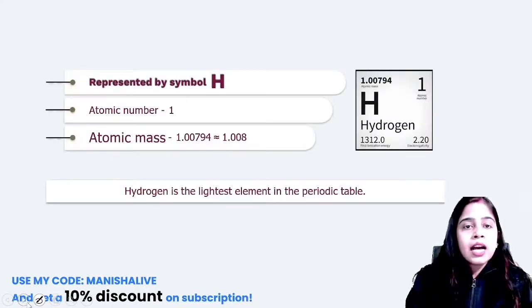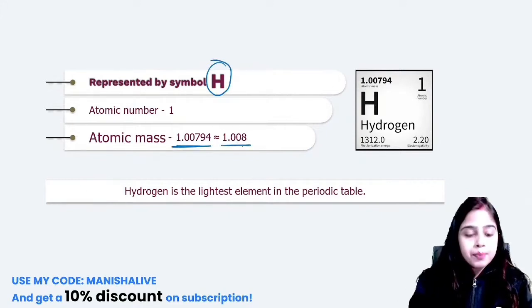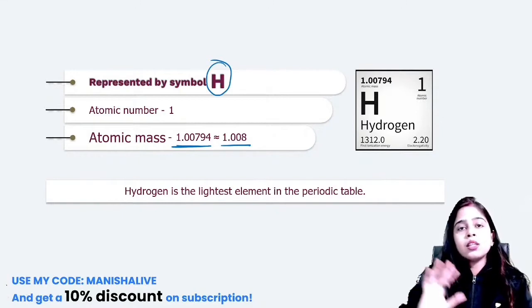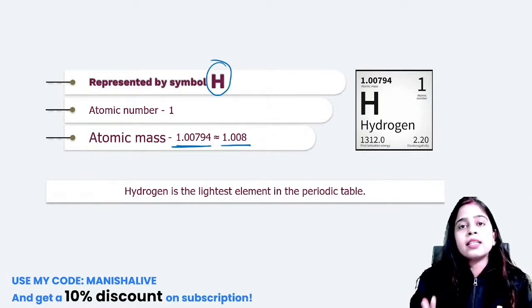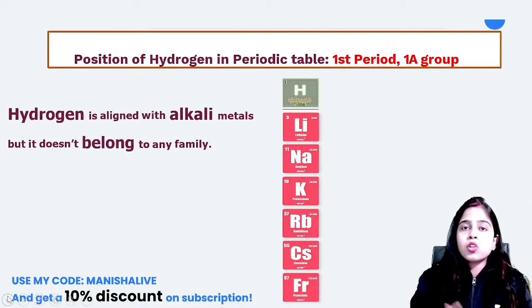Hydrogen is represented by the symbol capital H. The accurate mass is 1.008, but in general terms we use it as 1 u. Among all the 118 elements present in our periodic table, hydrogen is the lightest element, because its atomic mass is very low. It does not have any neutron, that's why it is the lightest element.